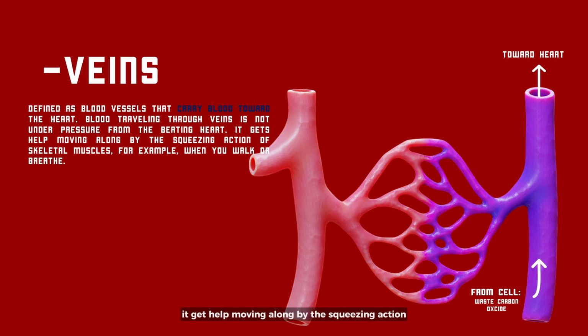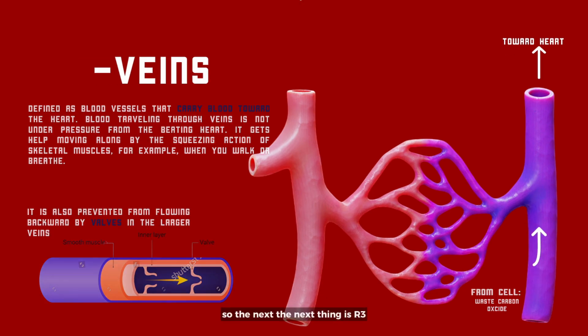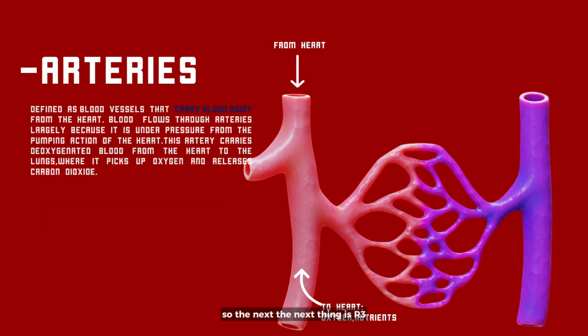It gets moving along by the squeezing action of skeletal muscle, for example, when you walk and breathe. To make it more understandable, a vein returns the deoxygenated blood from the body tissue back to the heart. They also contain valves to prevent backflow of blood, especially in the leg, where blood needs to move against gravity.